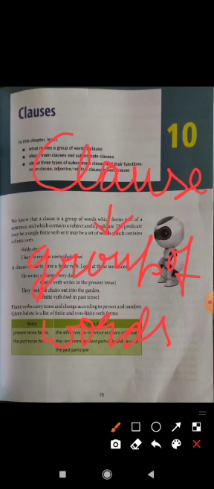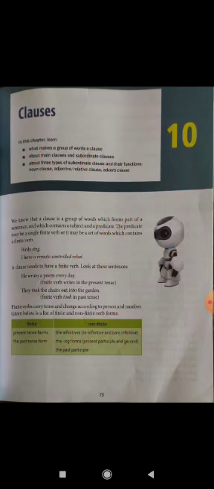Verb, which type of verb? Meaningful verbs. For example, birds sing. Birds is the subject.